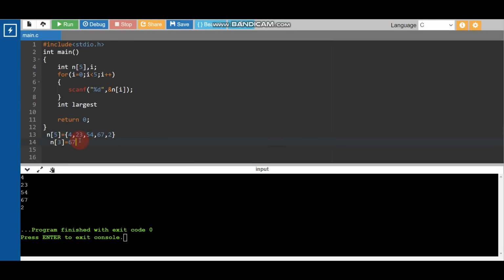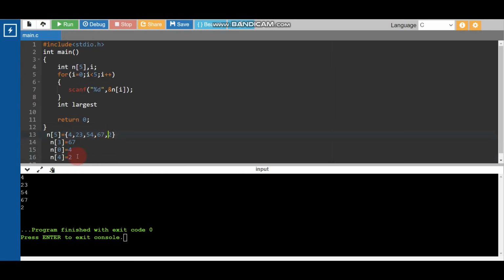If we need to write 4, which value is 4? We will write n0. n0 means 4. And what is the meaning of n4? n4 means 2. Why 2? Because this is n0, n1, n2, n3, n4.